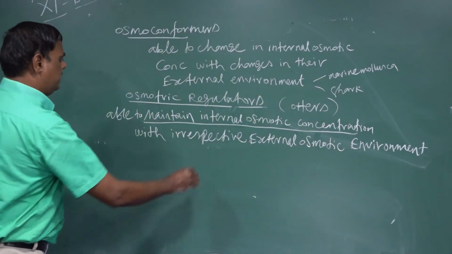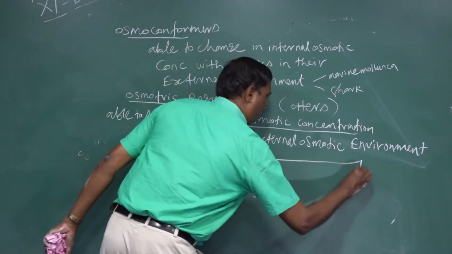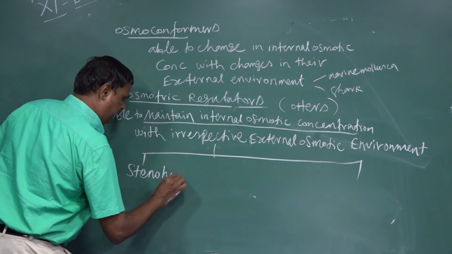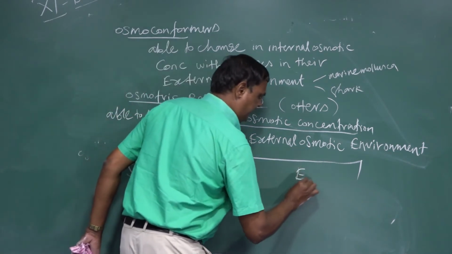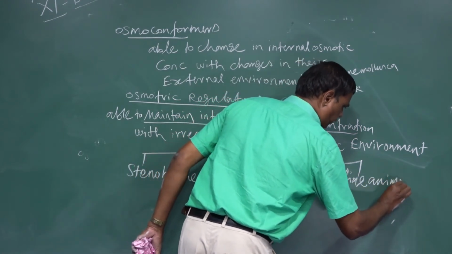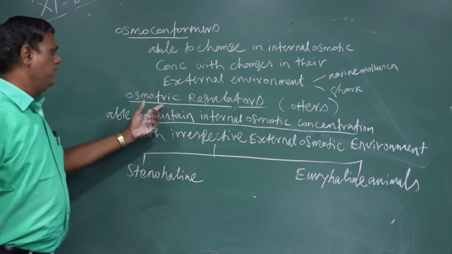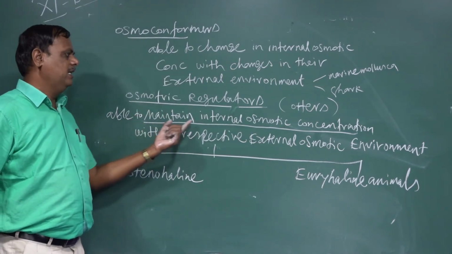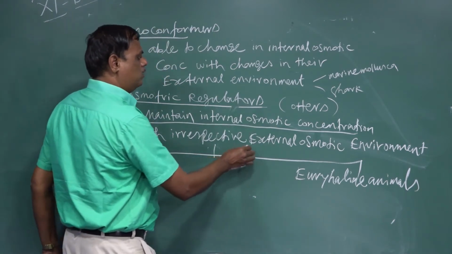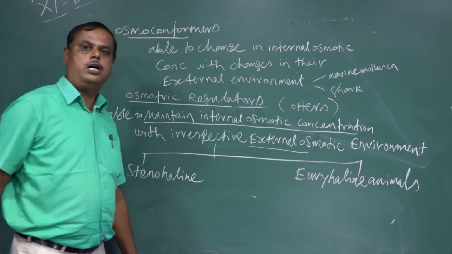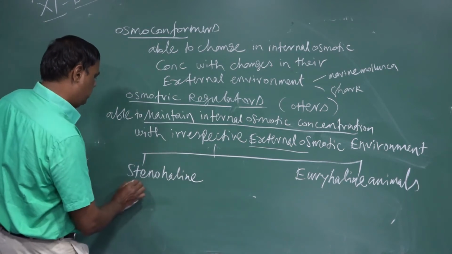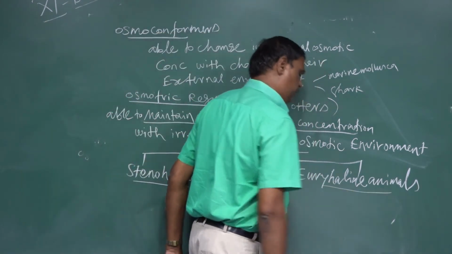The osmoregulators are again divided into two types. One is called stenohaline animals, the other euryhaline animals. Osmoregulators means able to maintain internal osmotic concentration irrespective of the external osmotic environment.